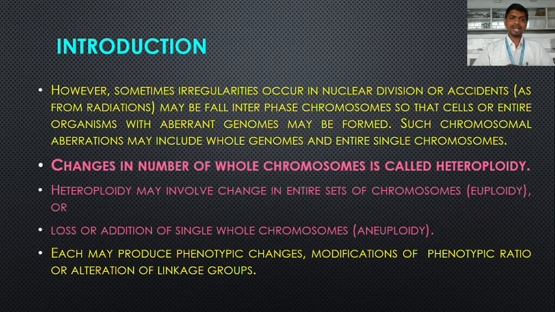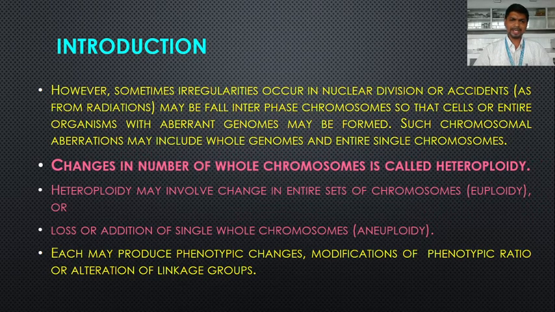Or when there is a loss or addition of a single whole chromosome. In a normal human somatic cell, there are 46 chromosomes. When there is an addition of a single whole chromosome, the chromosome number becomes 47. So in such a case, this is aneuploidy. There is an addition of a single whole chromosome. And if there is a deletion or a loss of a single whole chromosome, meaning when one chromosome has been lost from the human genome, how many chromosomes remain now? These are 45. So this is also aneuploidy.